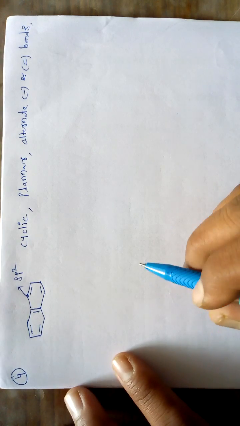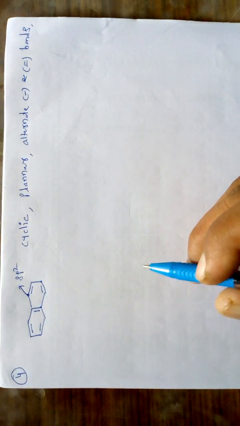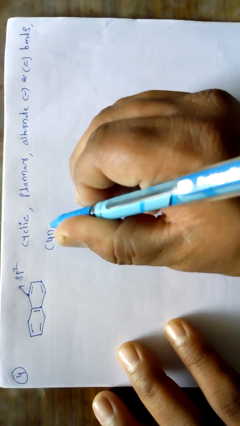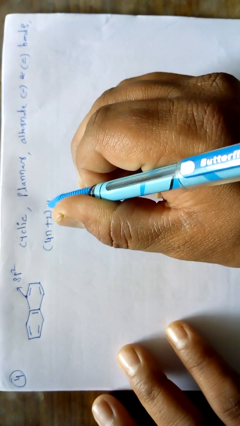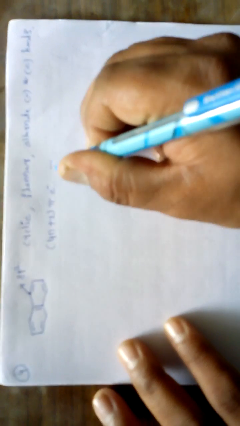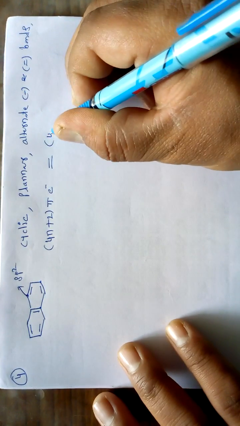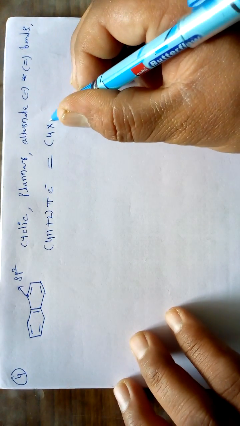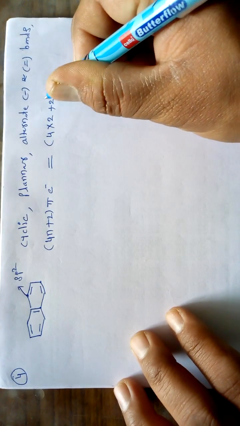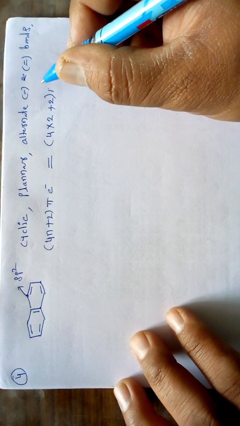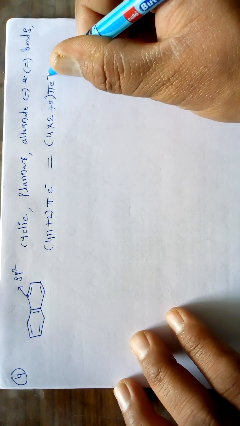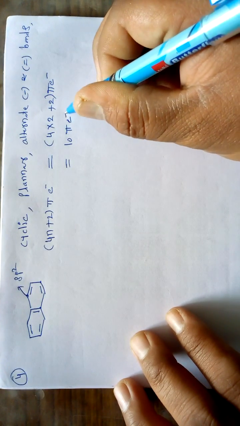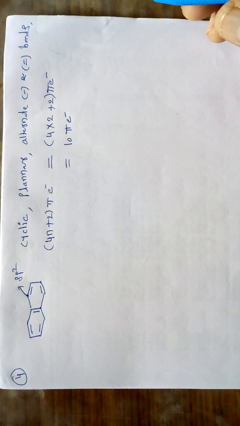And the last important rule is that it must have 4n plus 2 pi electrons. So if we apply this last rule, 4n plus 2 pi electrons, if we take the value of n equal to 2, 4 into 2 plus 2, the value comes out to be 10 pi electrons.